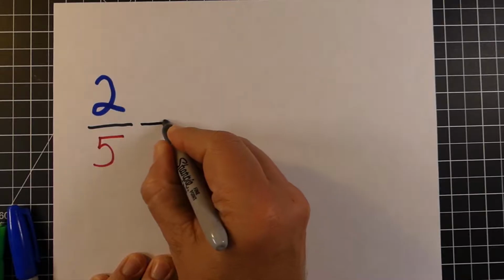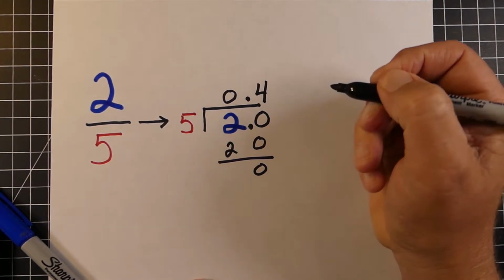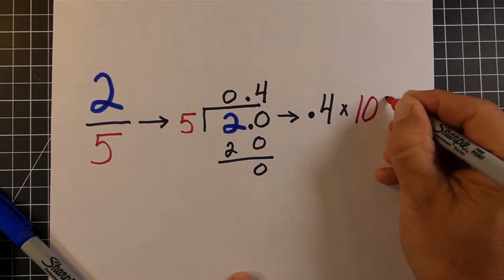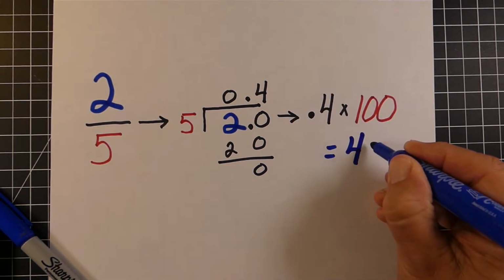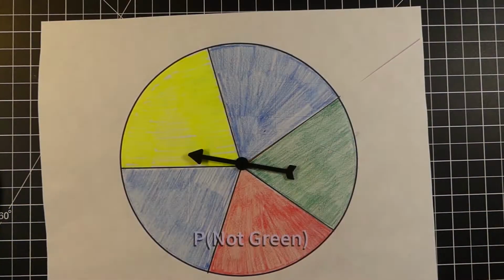If we want to take this fraction, the 2/5, and write it as a decimal, you can see we divide it and we end up with 0.4. To find our percent chance, or the probability, would be 40%. These are all acceptable answers.